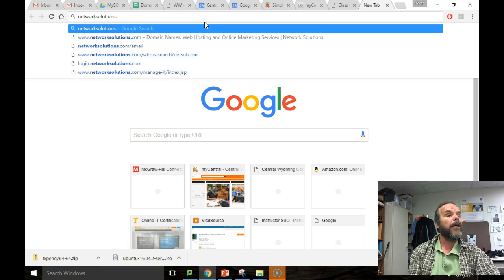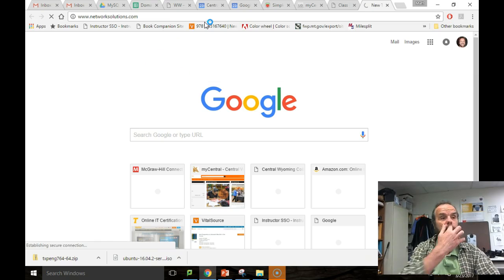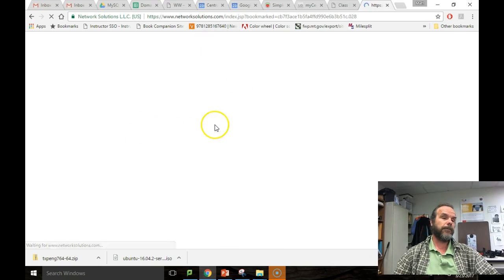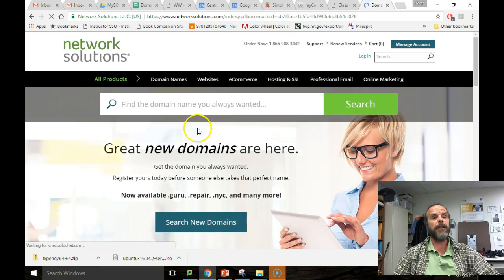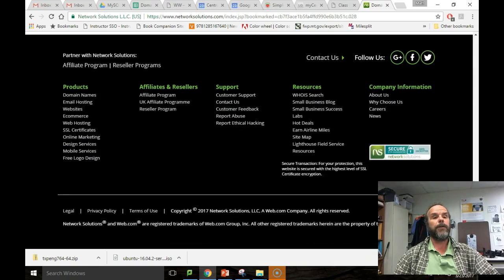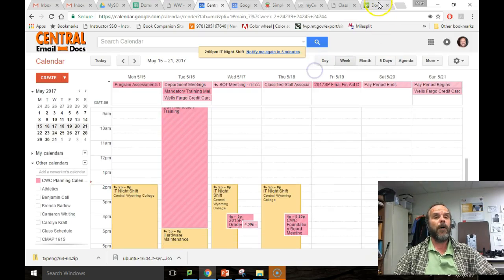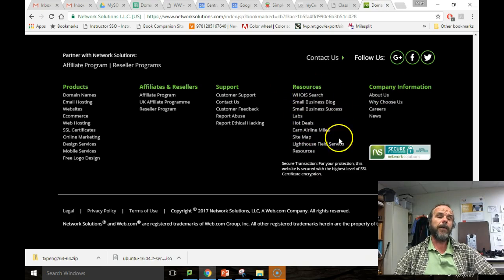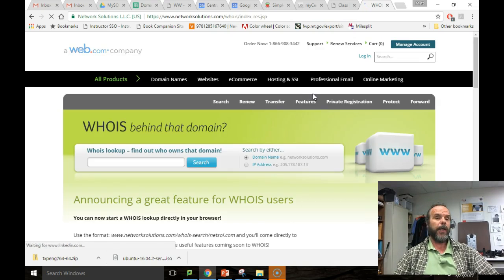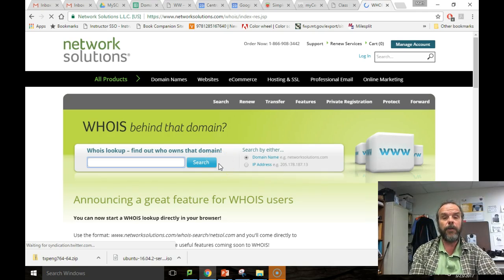This is just one way. If you go to networksolutions.com, it'll bring up, hopefully, a page that looks something like this. Again, there's a ton of different ways you can do this. Go all the way to the bottom of the page. At the bottom of the page is something called a Who Is search. When you use Who Is lookup, you find out who owns that domain. So basically we're looking to see who owns the domain.